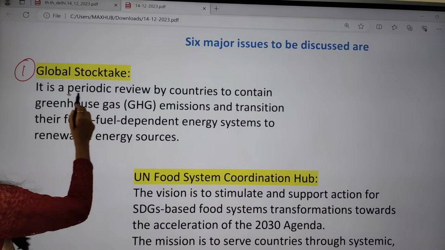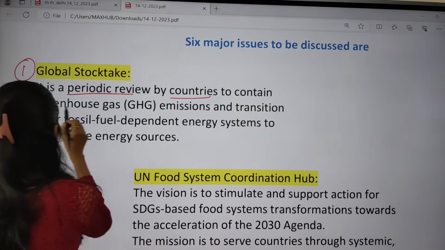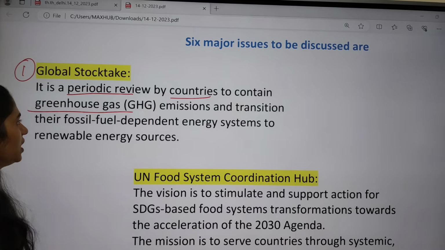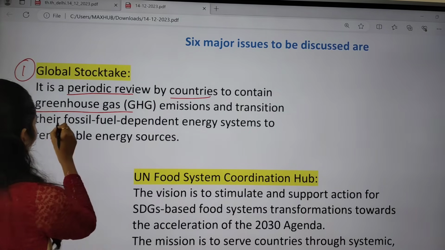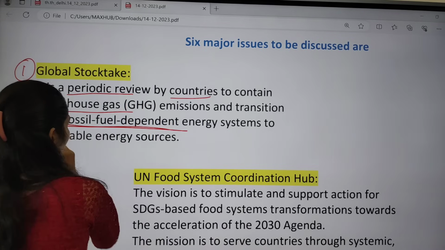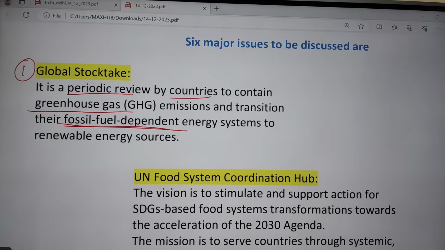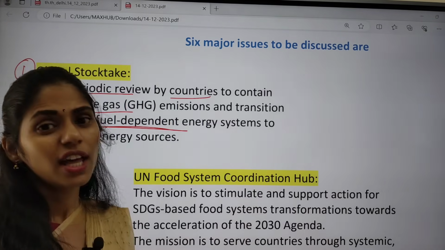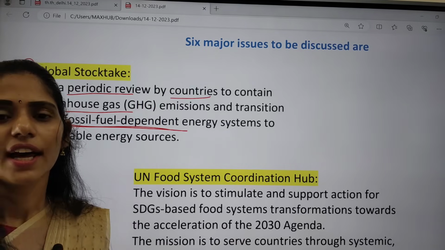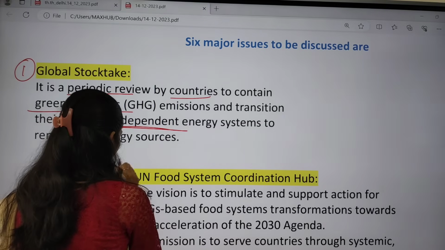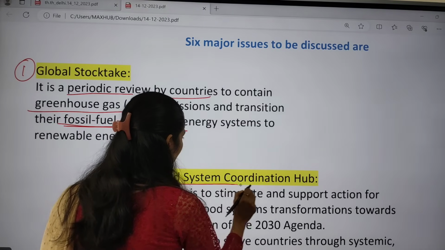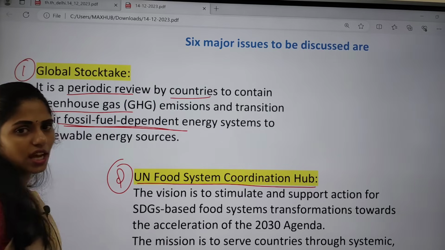So it is a periodic review by countries to contain greenhouse gas emissions, that is GHG emissions, and we have to go for transition. That means we have to use renewable energy resources rather than fossil fuels. And we also have to focus on the United Nations Food System Coordination Hub.